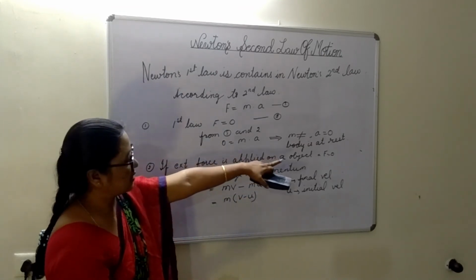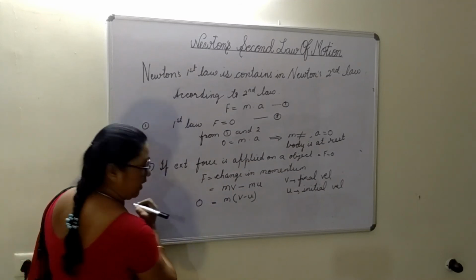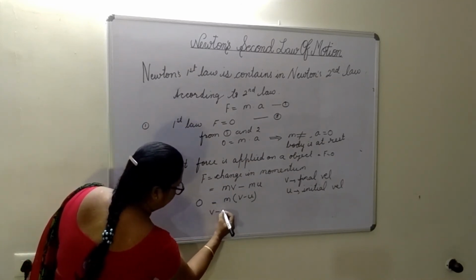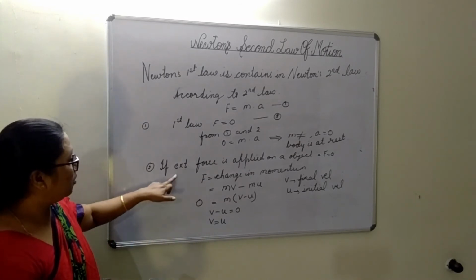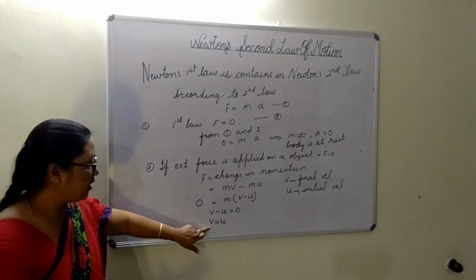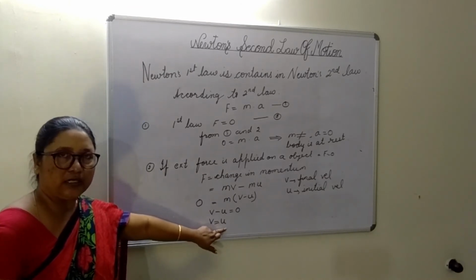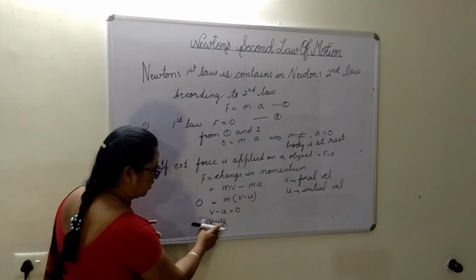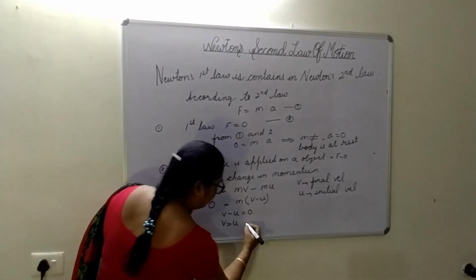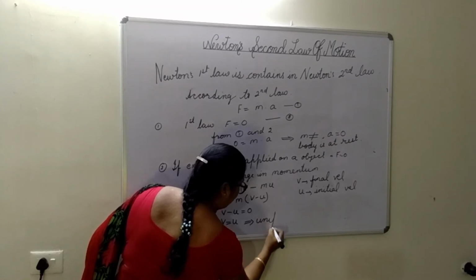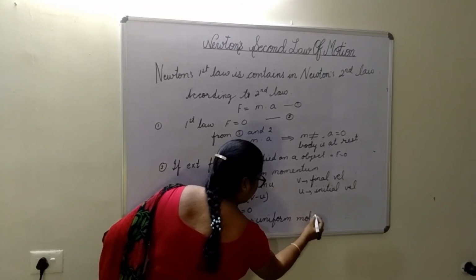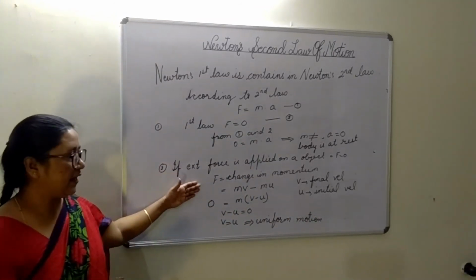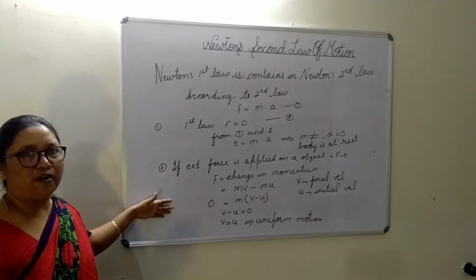If no external force is applied, F is equal to 0. If I put F is equal to 0, then we will get v minus u is equal to 0, meaning v is equal to u. This concludes that when no external force is applied, the final velocity is equal to the initial velocity. Final velocity equal to initial velocity means the body is in uniform motion. So from the second law of motion, I have proved the first law of motion also.